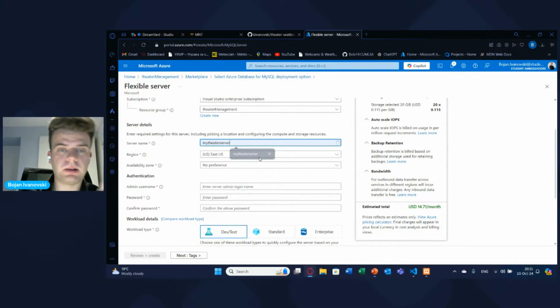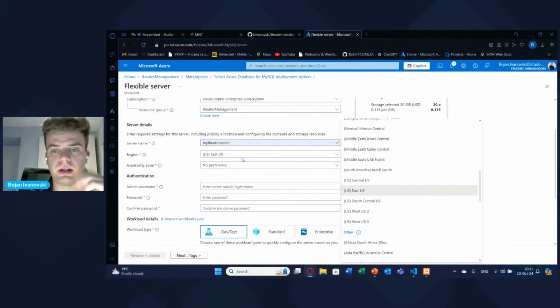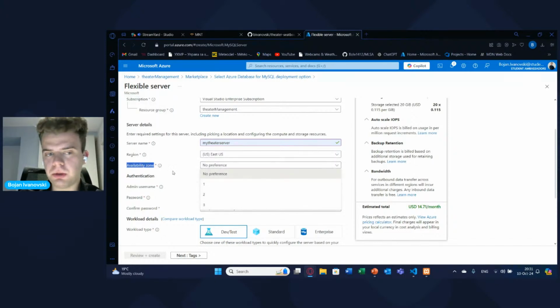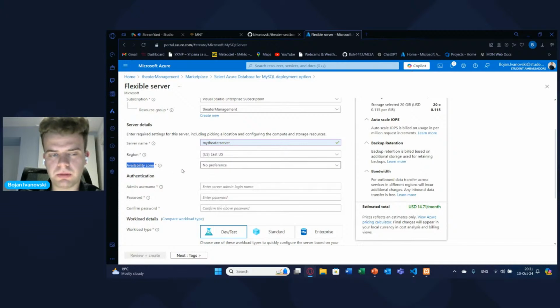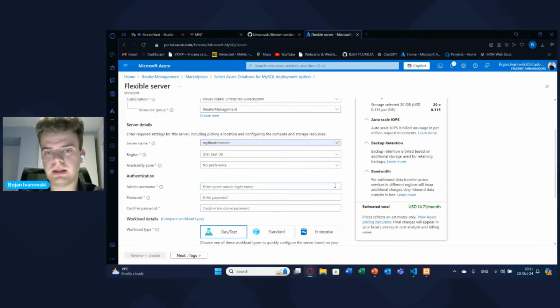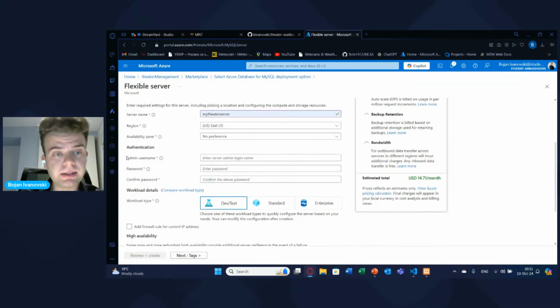So firstly, what you will need to do is enter the server name. You can say my theater server, choose a region, for example, East US. So you need to choose the exact region from the app service plan. So be careful here. The availability zone, if you would like, you can choose that, but I choose no preference. So generally, you can specify an availability zone in which you deploy your database server, but it doesn't matter for now.